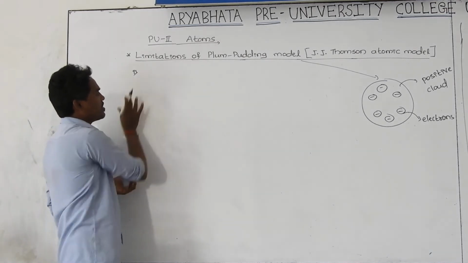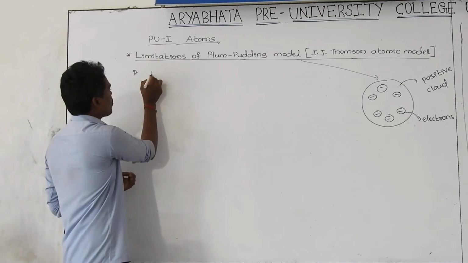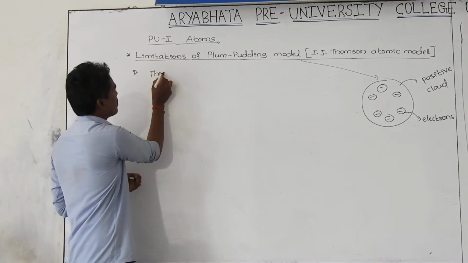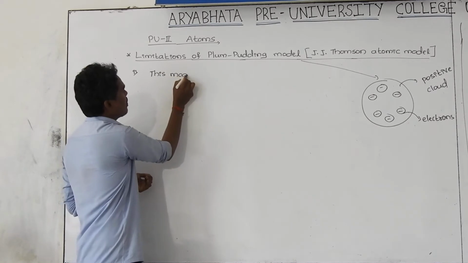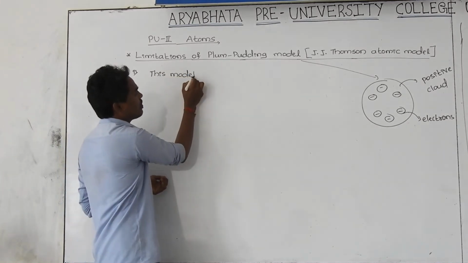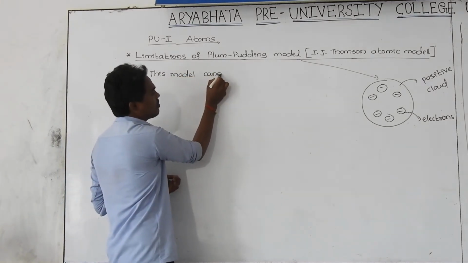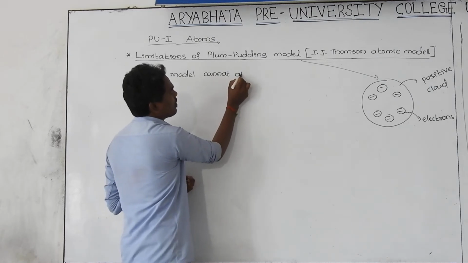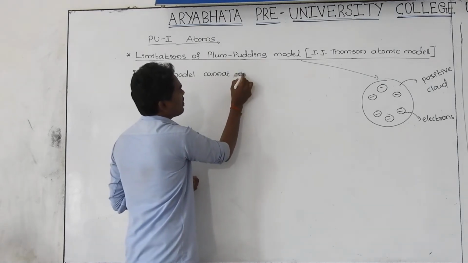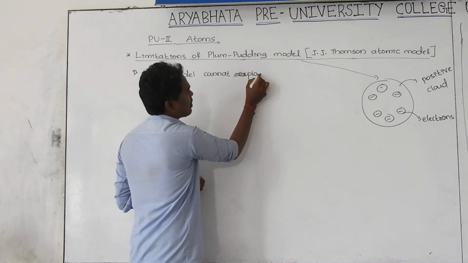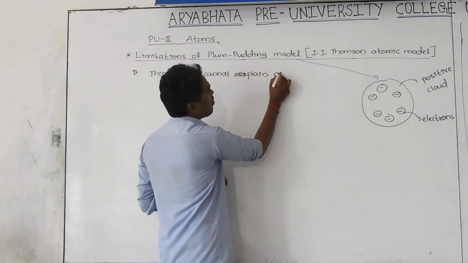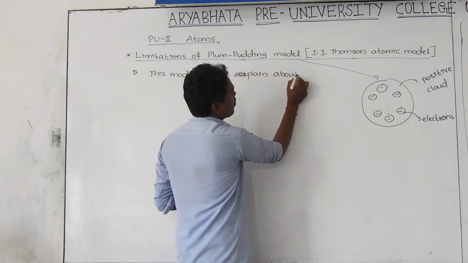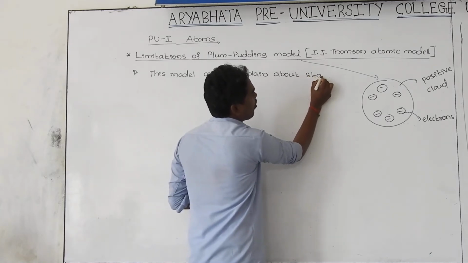What is the first limitation? This model cannot explain the stability of the atom.